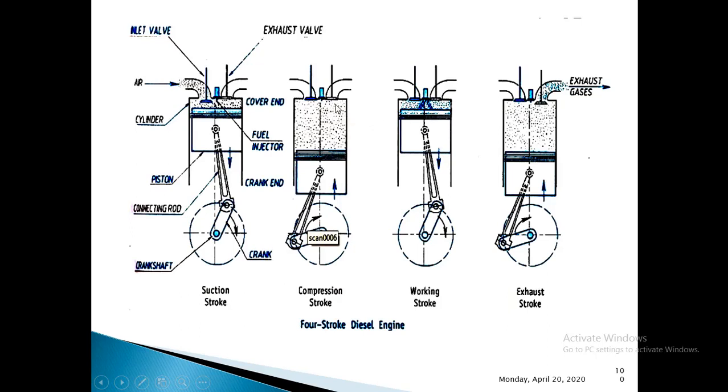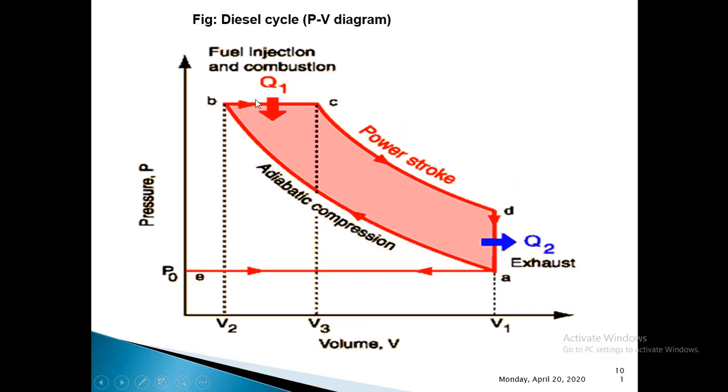Next, before going for the power stroke, write the heat addition process. When the compression stroke is about to finish, the fuel injector placed here will inject the fuel, and the fuel supplied to the combustion chamber will be ignited by the heat of the compressed air. So that is the constant pressure heat addition process. As the fuel is ignited by the heat of compressed air, we call these diesel engines compression ignition engines, and this combustion takes place at constant pressure. That will be shown by a line BC on the PV diagram. You can see that we have shown it as fuel injection as well as combustion.